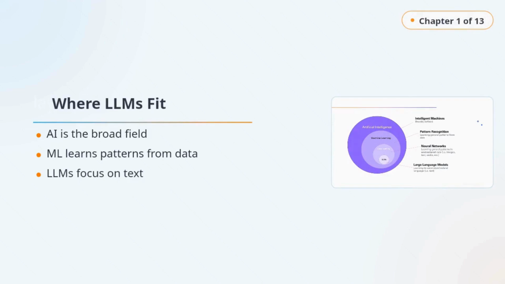Artificial intelligence is the broad umbrella. Inside that, machine learning is about learning patterns from data. Deep learning is a more powerful approach for messy, unstructured data like images and text. And large language models are a special kind of deep learning model built specifically for language.